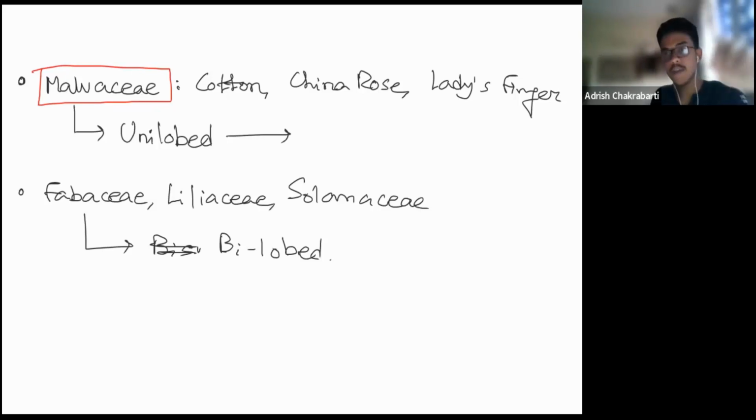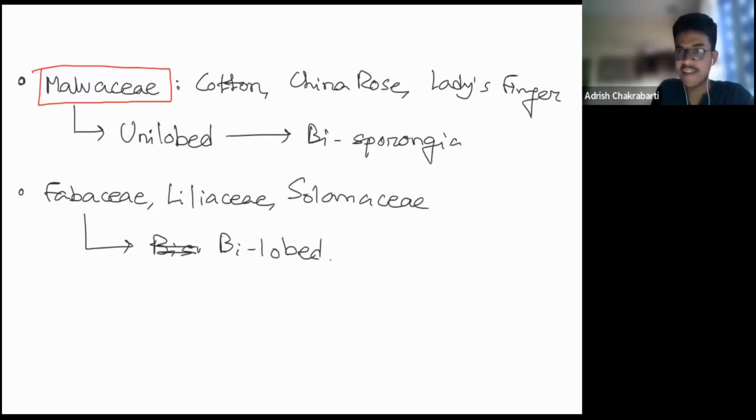So the Malvaceae family has 1 lobe. Each lobe has 2 theca. So in total, it's going to form a bisporangiate structure. Like you always know, right? In any case, 1 lobe has 2 theca. So if there is 1 lobe, then in total there are going to be 2 sporangia. And when it matures, they're going to fuse together, forming a single one.